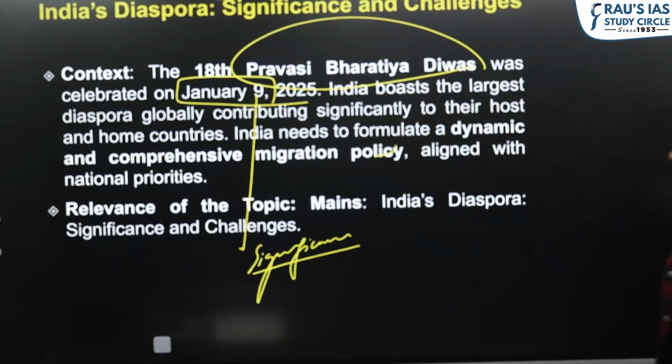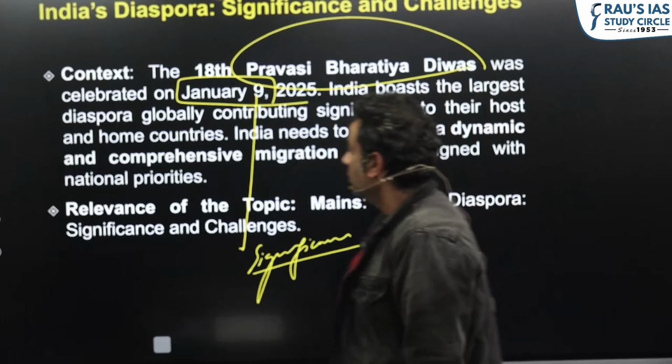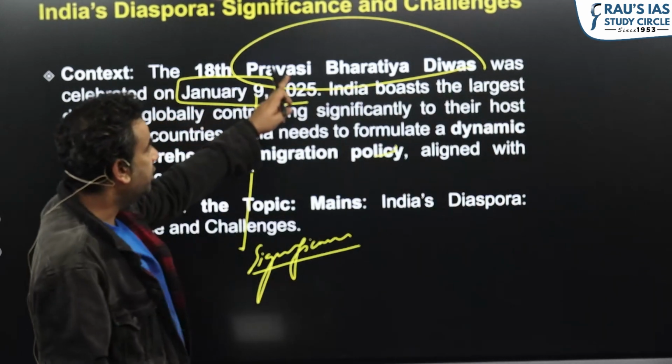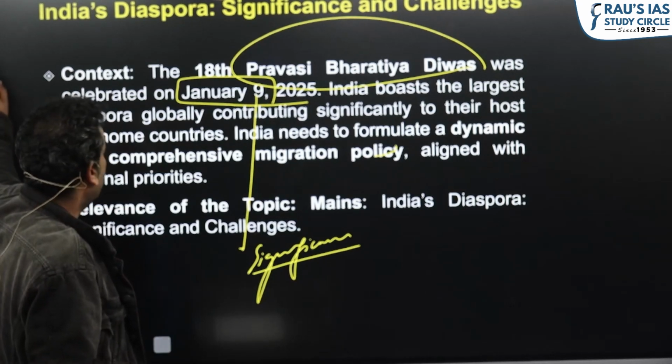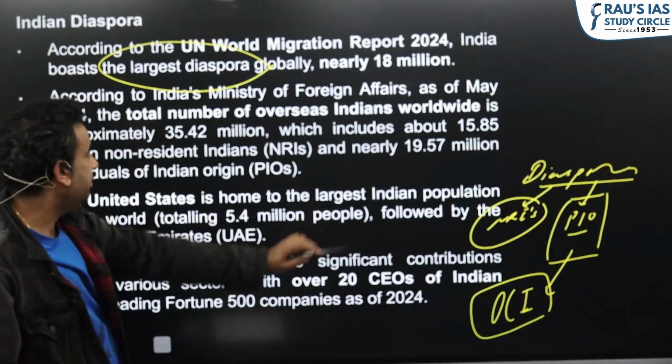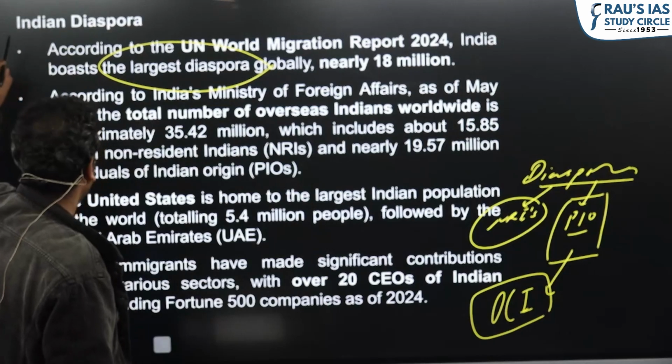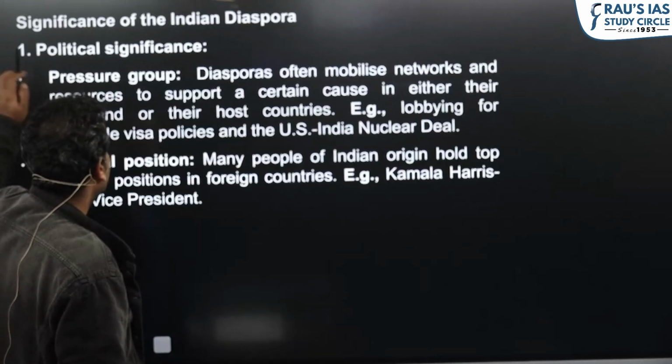That is why this date was chosen. He is seen as one of the biggest ambassadors of the Indian diaspora. So this is the relevance of this date, and every year we organize Pravasiye Bharatiya Divas. And to tap the potential of the diaspora, we started the OCI card, Overseas Citizenship of India.